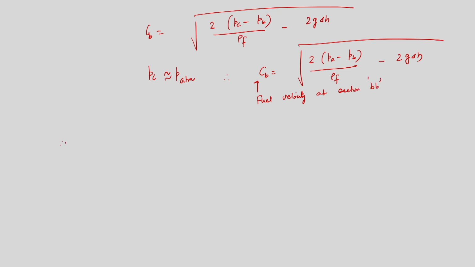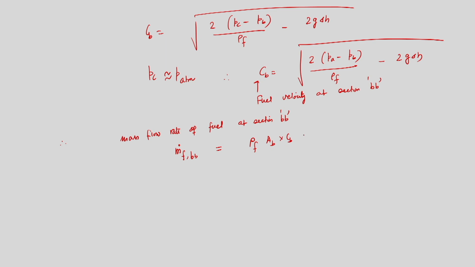So, what will be the mass flow rate of fuel at section Bb? The mass flow rate of fuel at section Bb, m dot fuel, will be equal to rho f into area B into Cb. That is the expression.